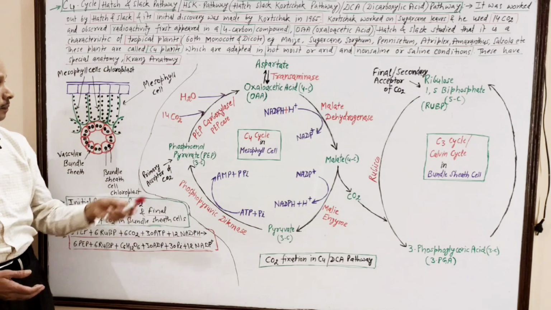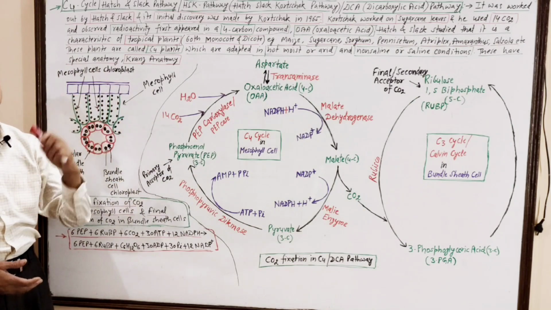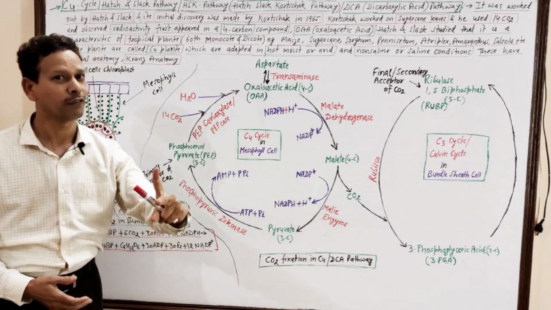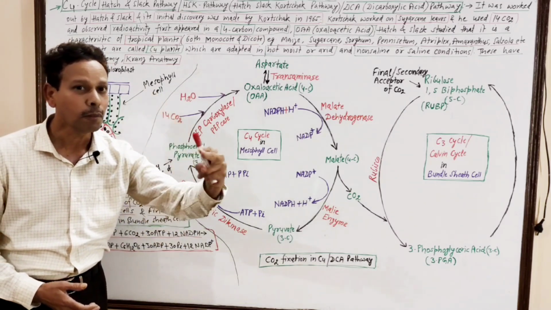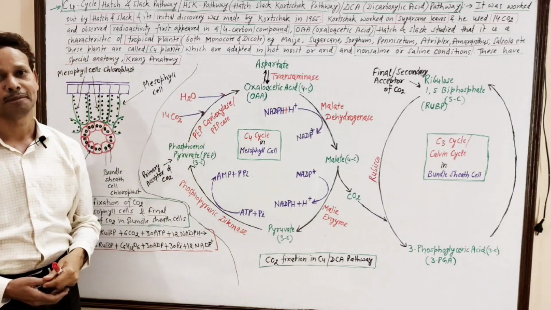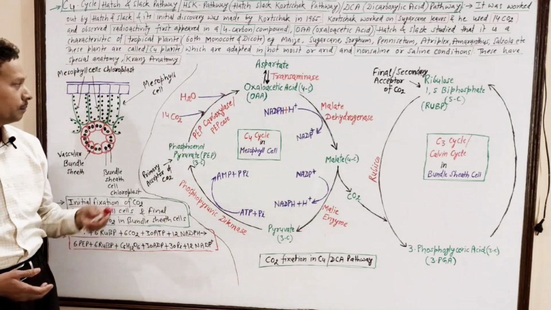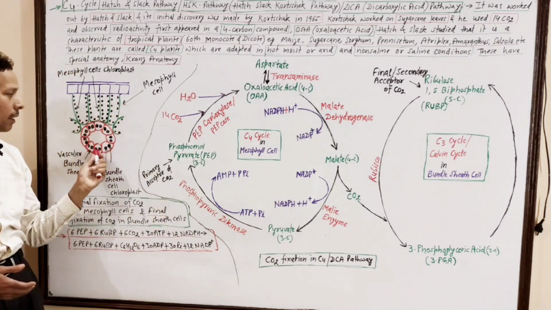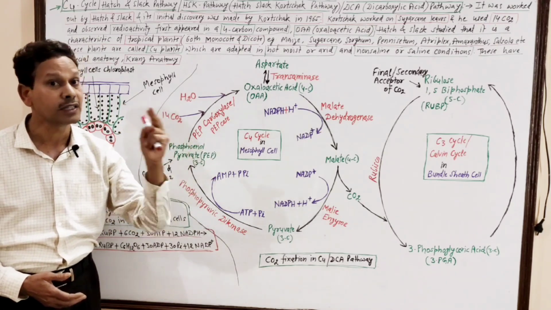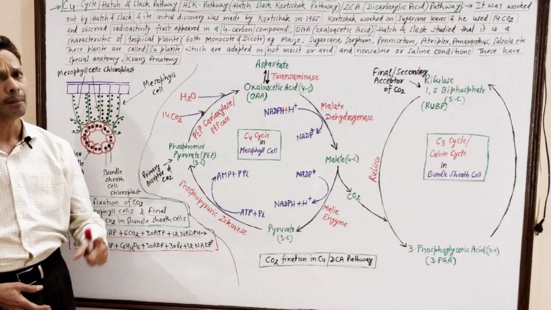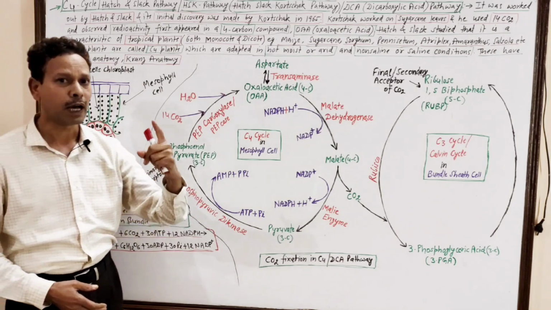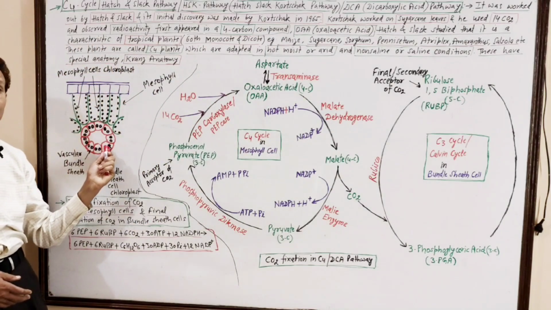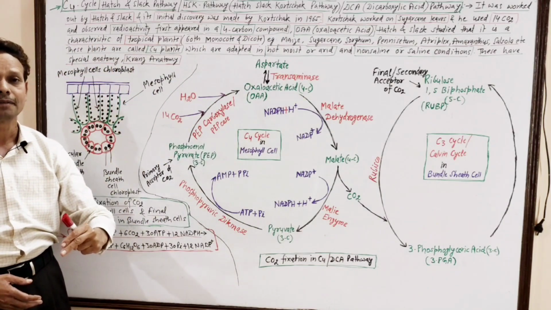Here in Kranz anatomy, the chloroplast is dimorphic, meaning there are two types of chloroplast: one type in mesophyll cells, and a second type in bundle sheath cells.